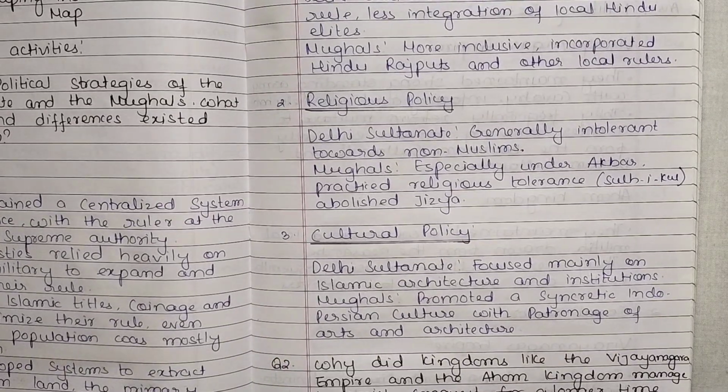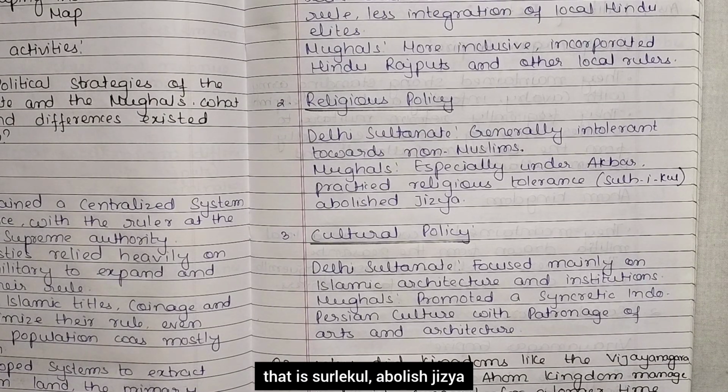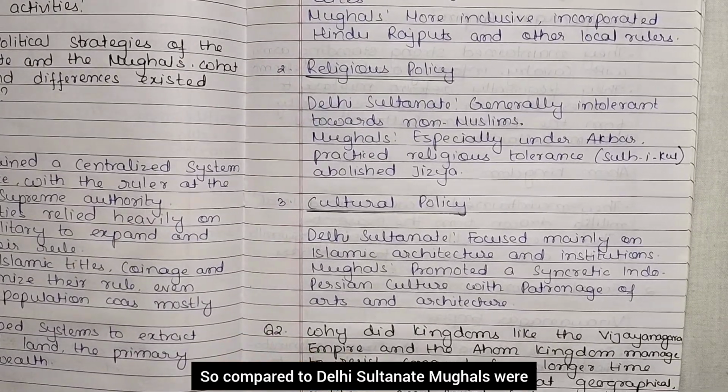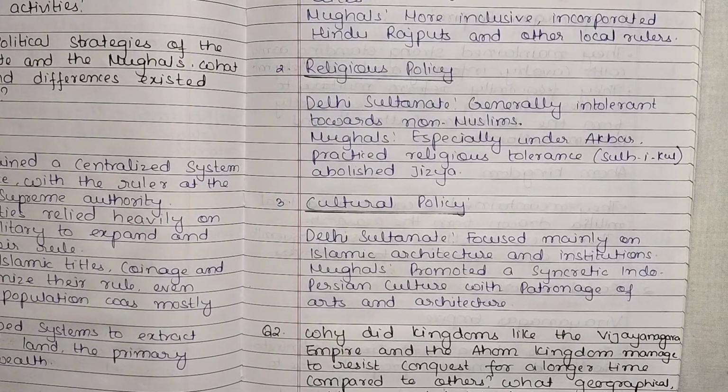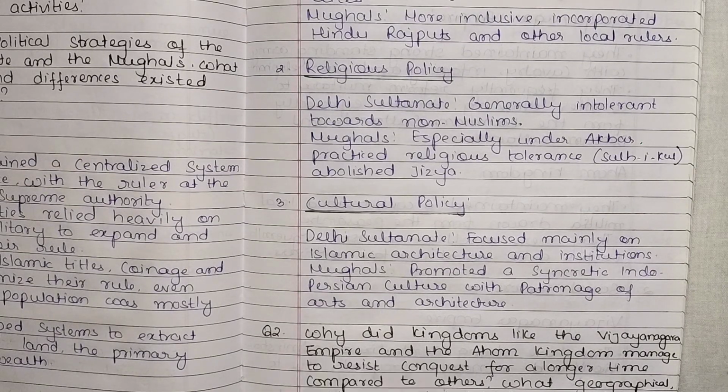Religious policy. Delhi Sultanate was generally intolerant towards non-Muslims, whereas the Mughals, especially under Akbar, practiced religious tolerance, that is Sulh-i-Kul, and abolished jizya, right? So compared to the Delhi Sultanate, Mughals were tolerant, especially under Akbar. He followed this religious policy, right?